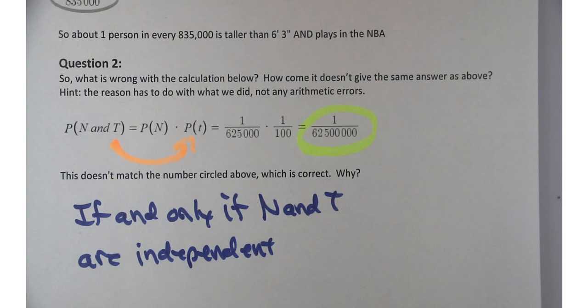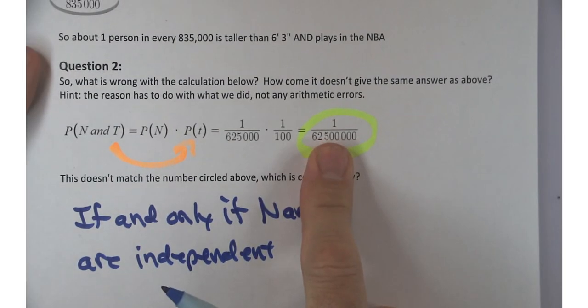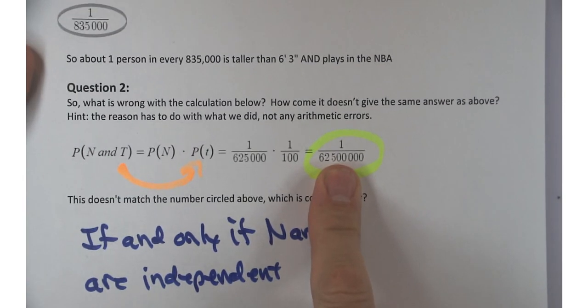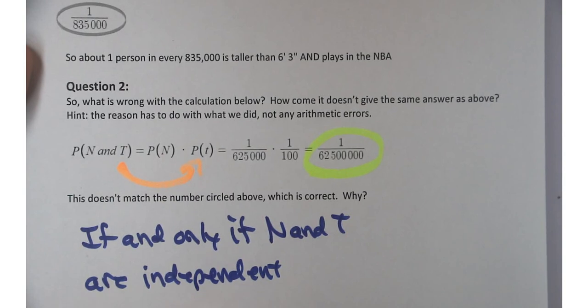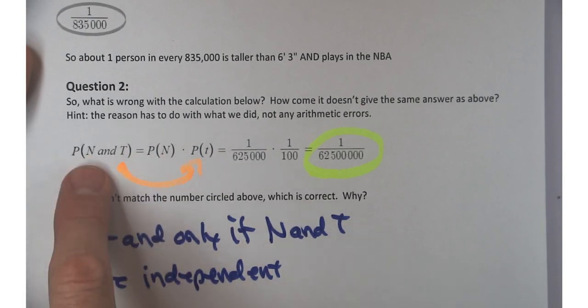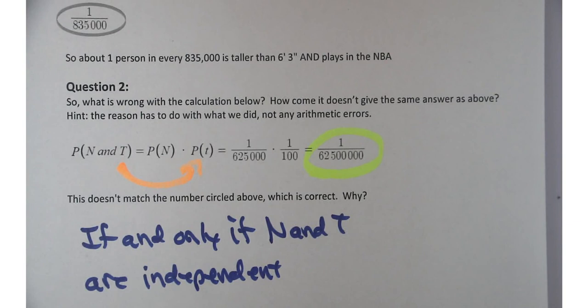So what do you think? Is the event of being 6'3" or taller and being in the NBA, are those independent? Or is there a dependency? Does the NBA tend to have taller people? Yeah, so those aren't independent. That's why this calculation is just so far wrong. It's because this assumes independence, but we don't have independence. Being tall and being in the NBA are related to each other.